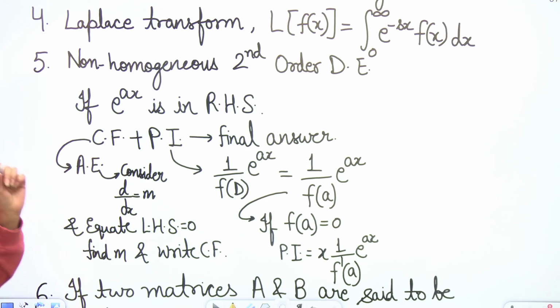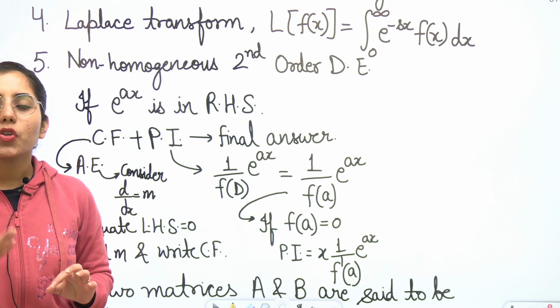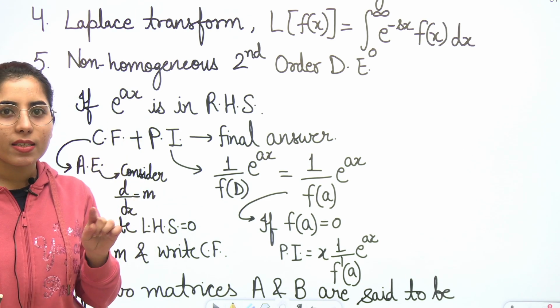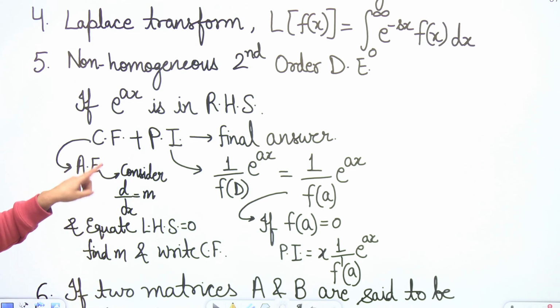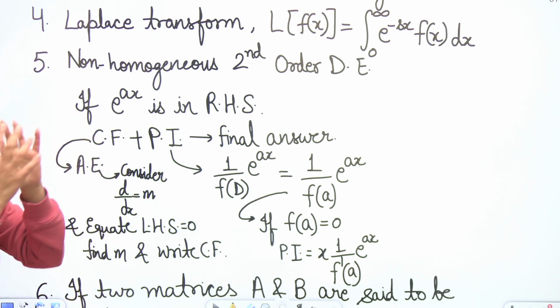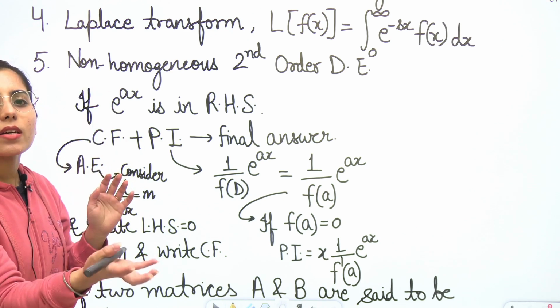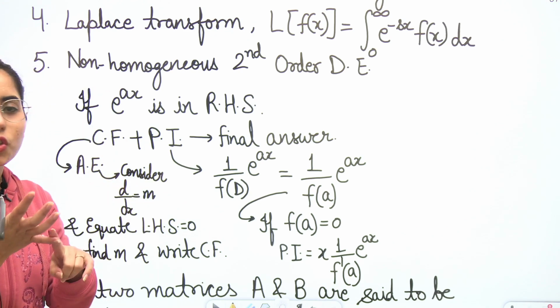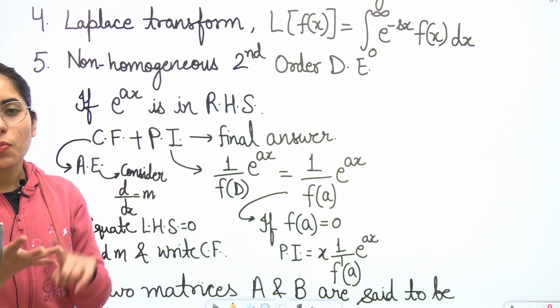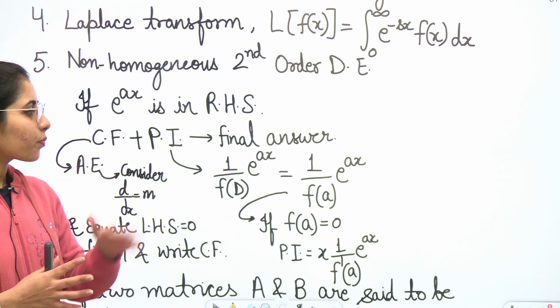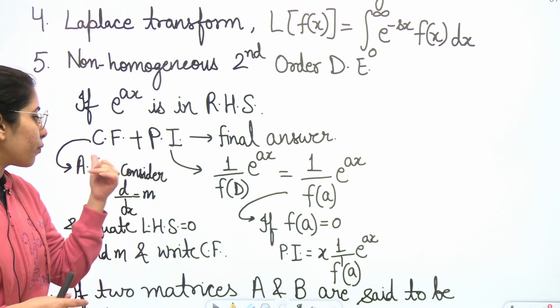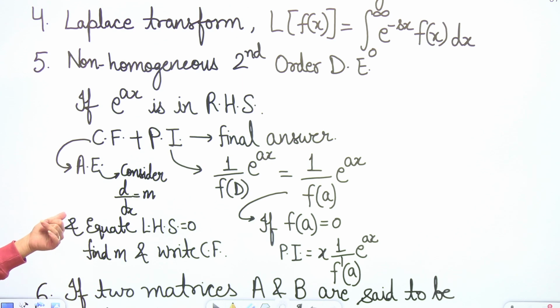Now what is this auxiliary equation? To write the auxiliary equation, you will have to consider d by dx equal to small m, okay? And then you will write just the left hand side part. Whatever is in the right hand side, the extra term, the constant, exponential, trigonometric function, any other thing, just don't consider that when you are writing the auxiliary equation.